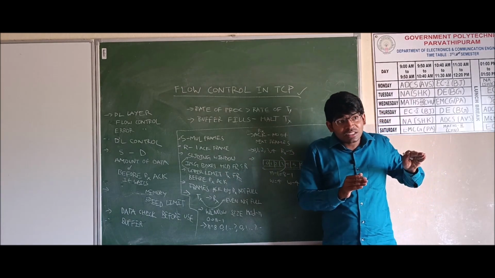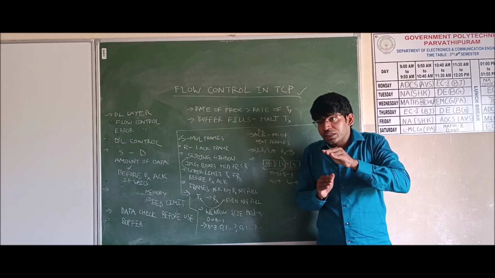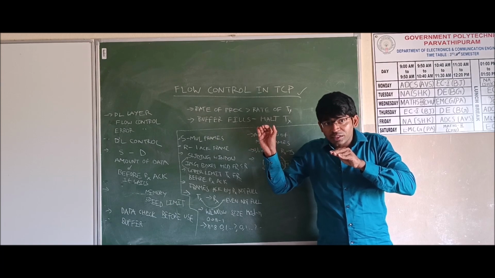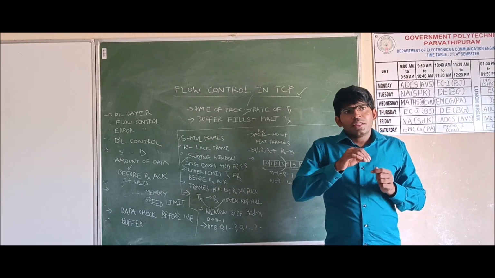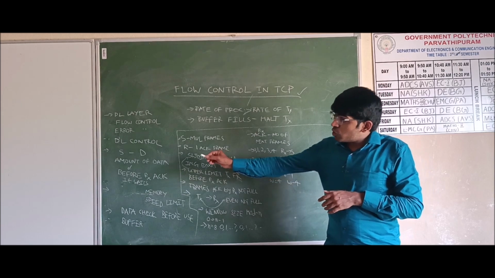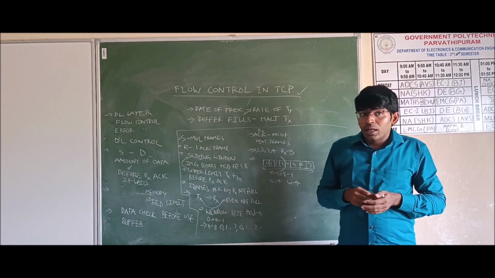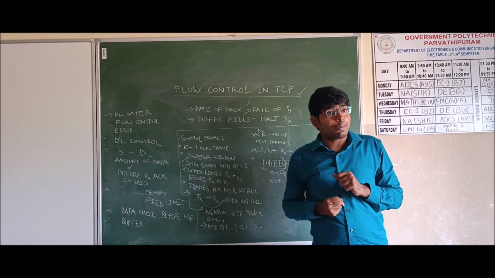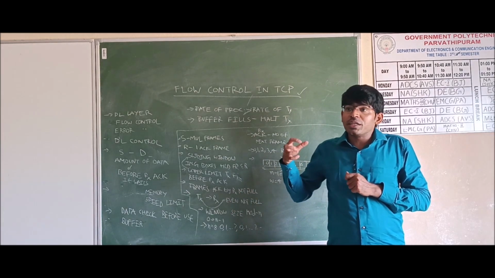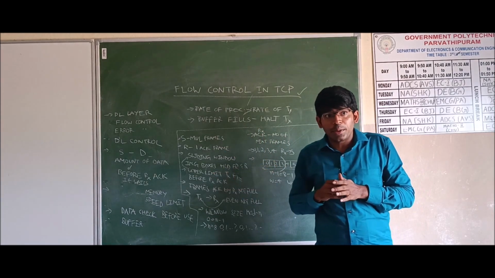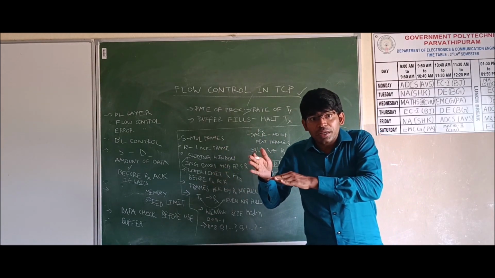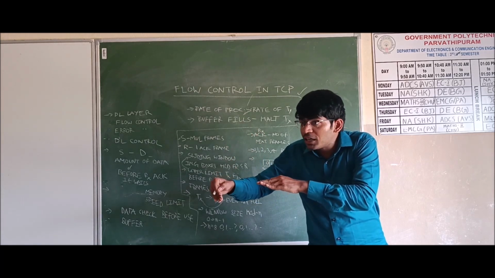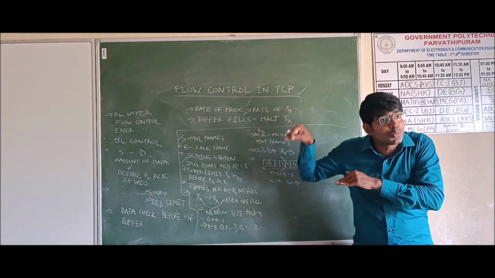But the transmission of the frames and the processing of the frames are not at the same speed. When the frames come from the source to destination, the processing time is always higher than the transmission time. The bits are transmitting, but these transmitted bits have to wait, because previously transmitted bits are still in processing.